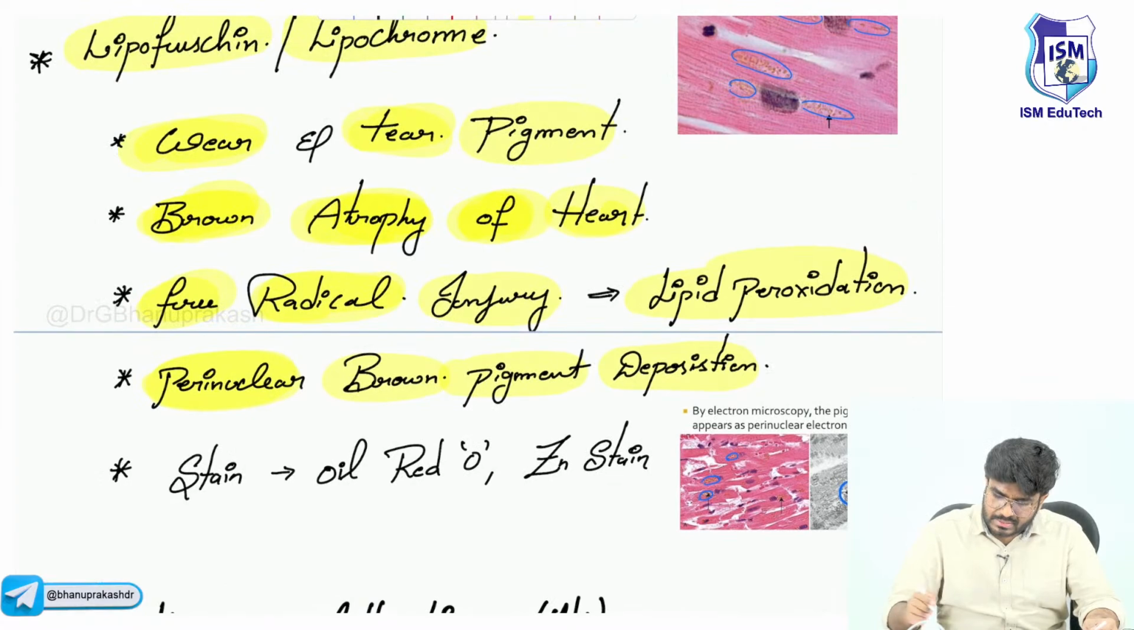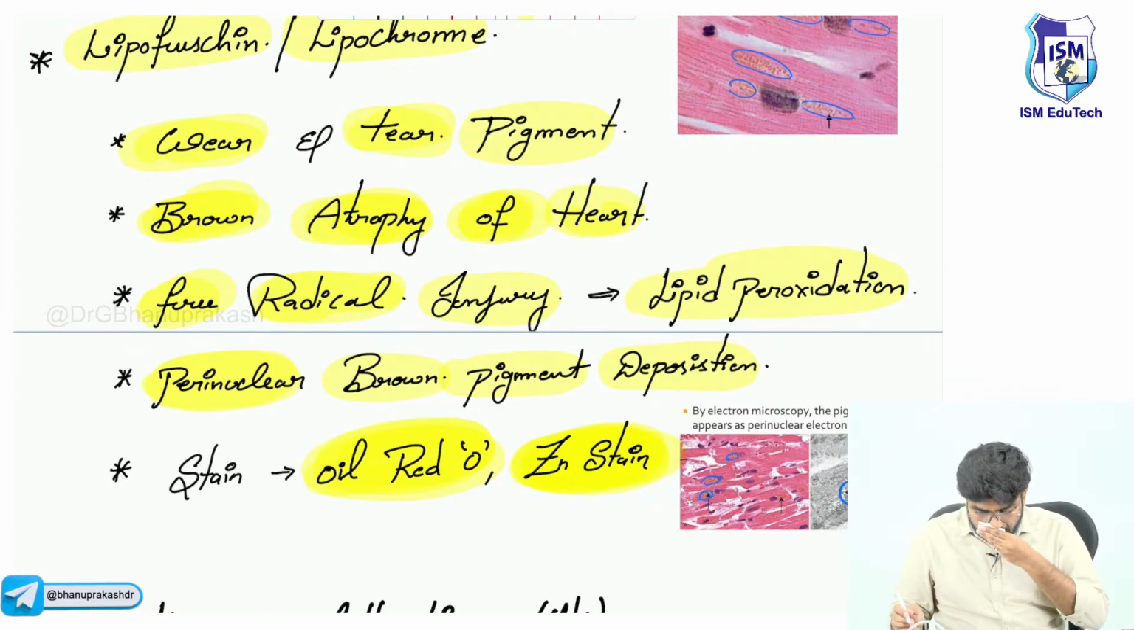Now, what are the stains, sir? The stains for this lipochrome or lipofuscin are oil red O and the Zn stain, the Zn-Nielsen stain. You know it, the Zn stain is used for mycobacterium also. So oil red O and Zn-Nielsen stain are the stains used for lipochrome or lipofuscin.